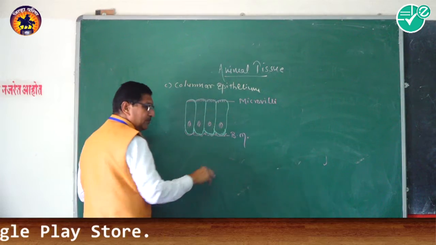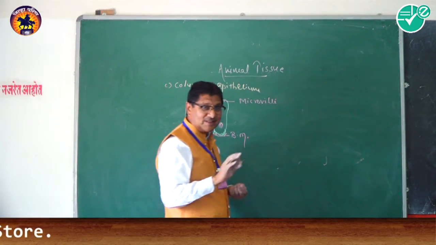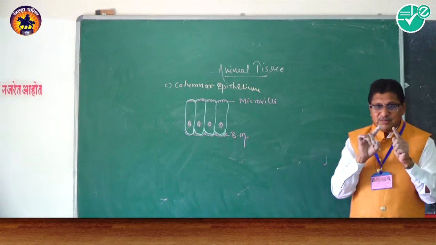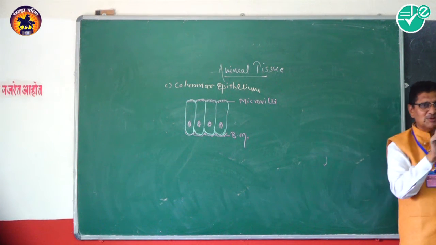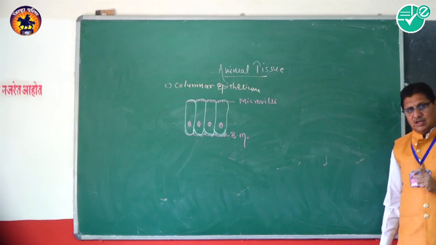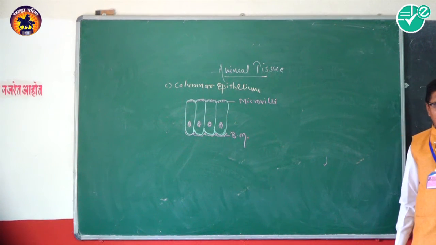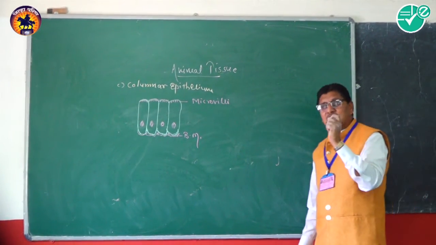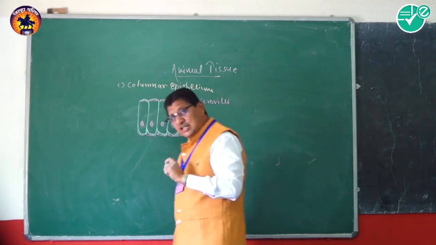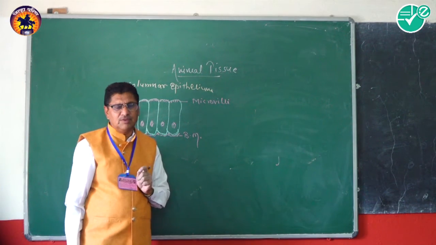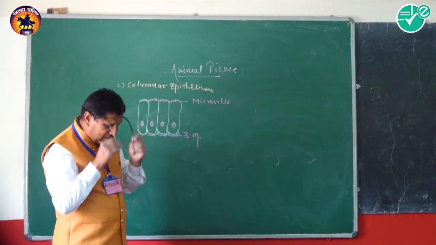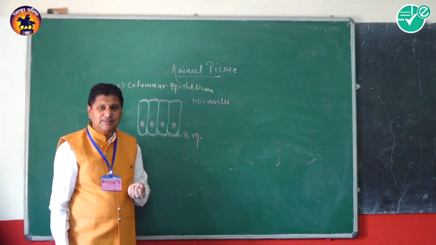Try to understand the difference in the shape of the nucleus from squamous epithelium to the columnar epithelium. Not only the shape, its location is very important. In the squamous epithelium it is present at the center. In the cuboidal epithelium, it is again present at the center.